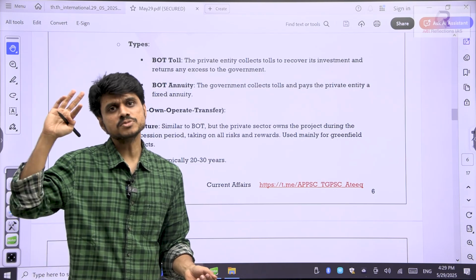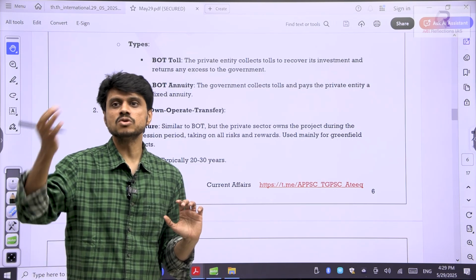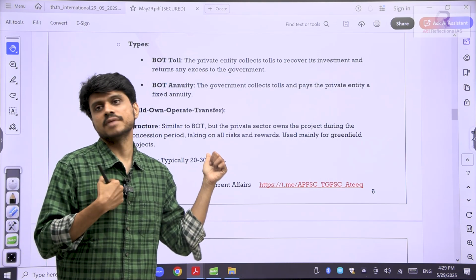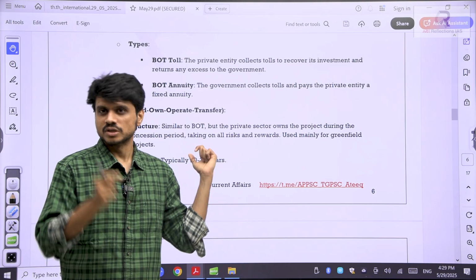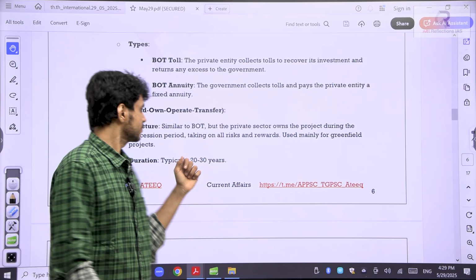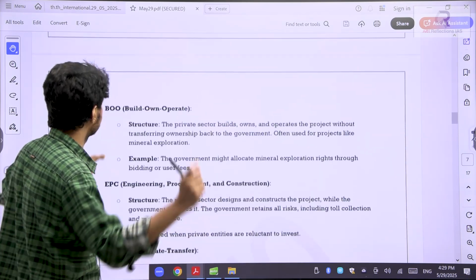Okay, in the previous case, we are not the owner. We are just operating, so again government has to provide money. But in this case, I am the owner, so again I have to take care. Slight differences. So understood what is BOT? These are the variations.